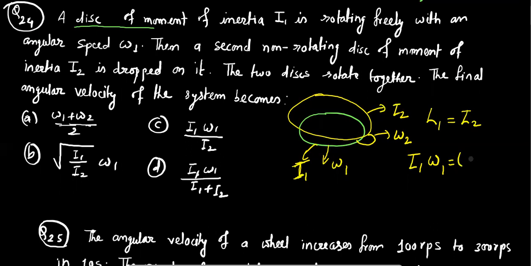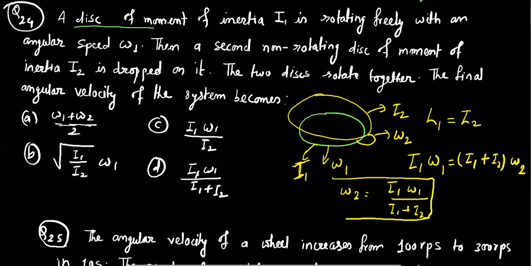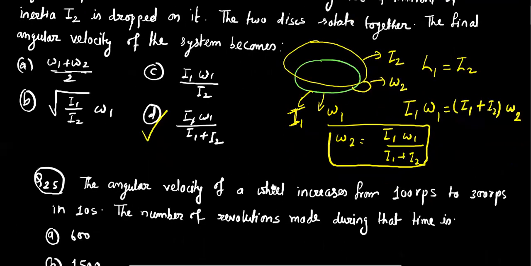That's why their combined moment of inertia will be I1 plus I2, and the combined angular velocity is omega 2. So we have to find the value of omega 2, which is equal to I1 omega 1 by I1 plus I2. Okay, this is the required solution. So option D is the correct option.